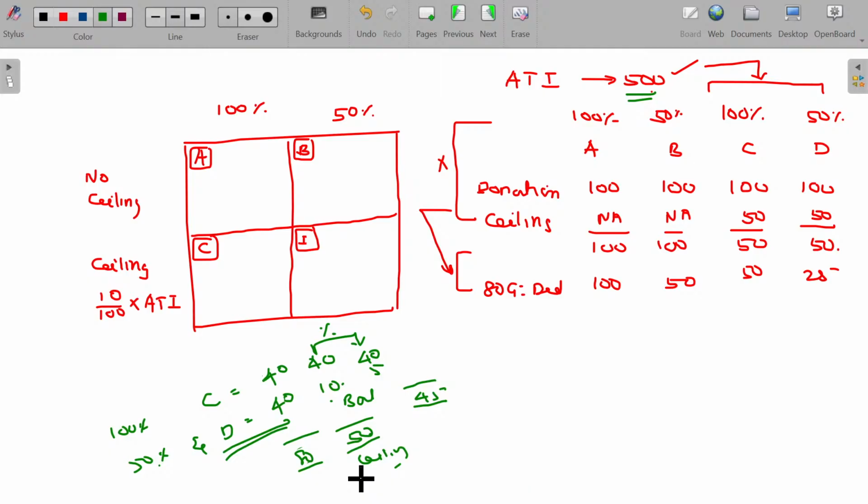You have to find out that limit first of all, and that limit is then segregated for C and D. Avail it fully for C, because if you avail fully for C, 100% of that can be deductible. If you avail it the other way, sir, ceiling 50 only, 40 rupees is for the D, balance 10 for C, 100% of 10, and in the 40, only 50%, 20, is deductible. So you are losing some benefit. Rather than deducting 45, you deduct only 30.